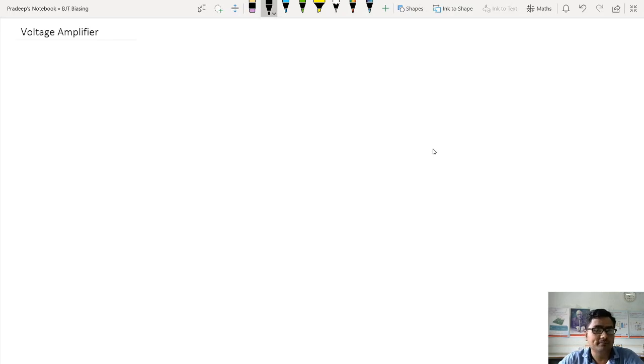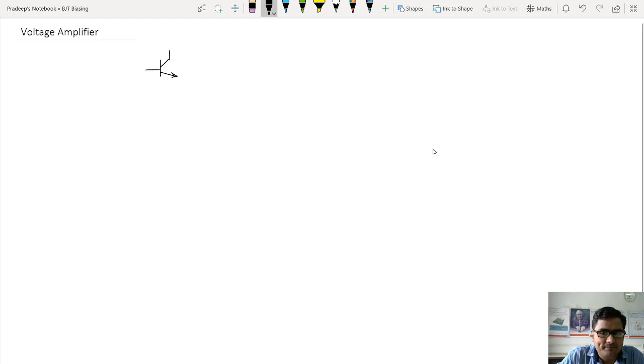It is the fourth chapter from your syllabus. The background of the voltage amplifier is known to us. The background means I am talking about the biasing. We are going to discuss the transistorized voltage amplifiers, the BJT voltage amplifier. Look at this BJT voltage amplifier. That's what I'm talking about.